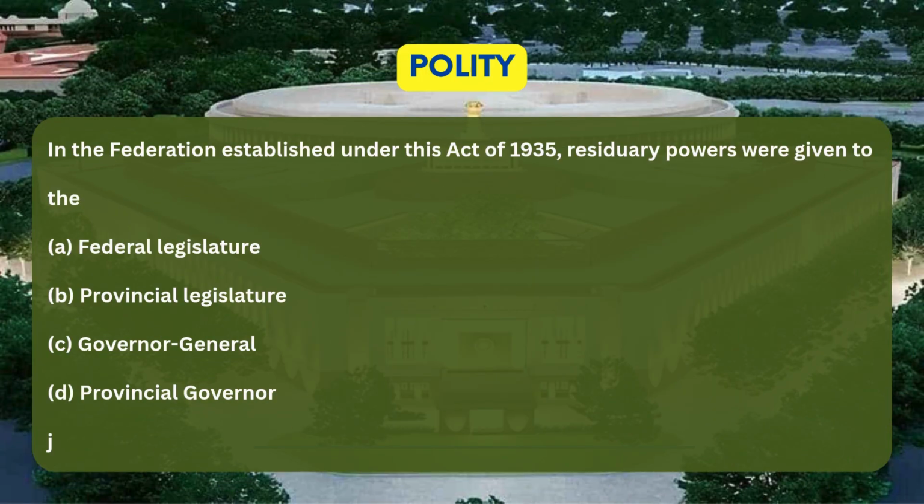In the federation established under this Act of 1935, residuary powers were given to the A. Federal Legislature, B. Provincial Legislature, C. Governor-General, D. Provincial Governor.